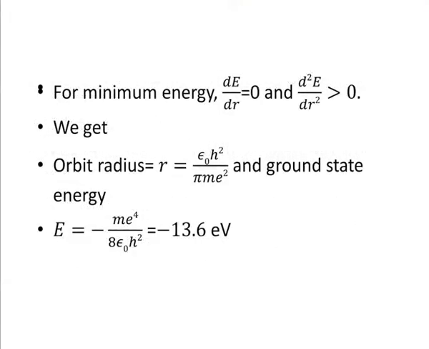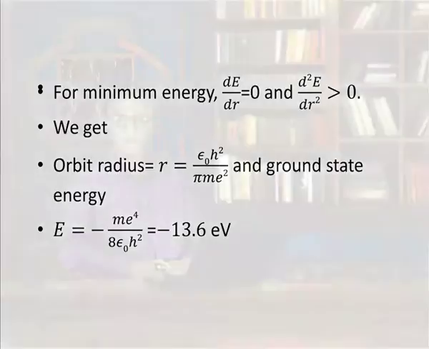All that we need to do now is minimize this energy with respect to r, and you insist that dE by dr is equal to 0, and the second derivative is more than 0. You have orbit radius r is equal to epsilon 0 h bar square upon pi m e square, and the ground state energy E is minus 13.6 electron volt. So, you see we have estimated the orbit radius and the energy via the uncertainty principle, and these are in accordance with the experimental results.